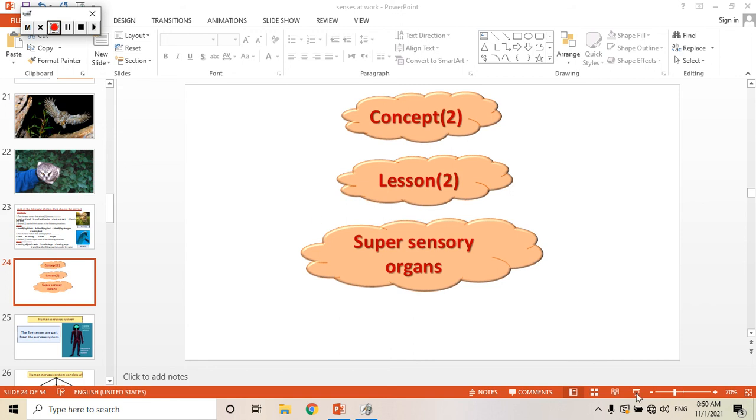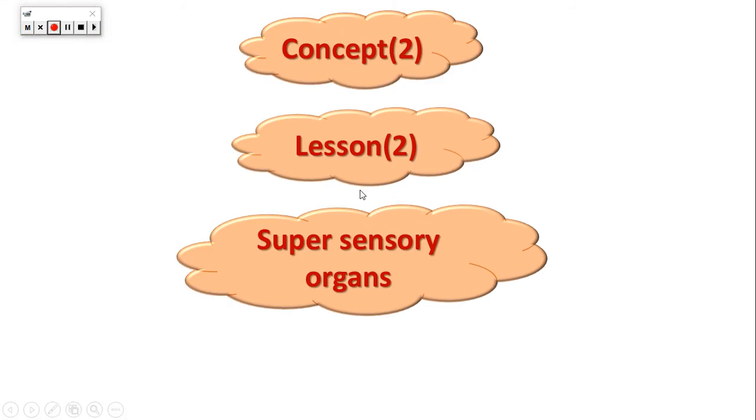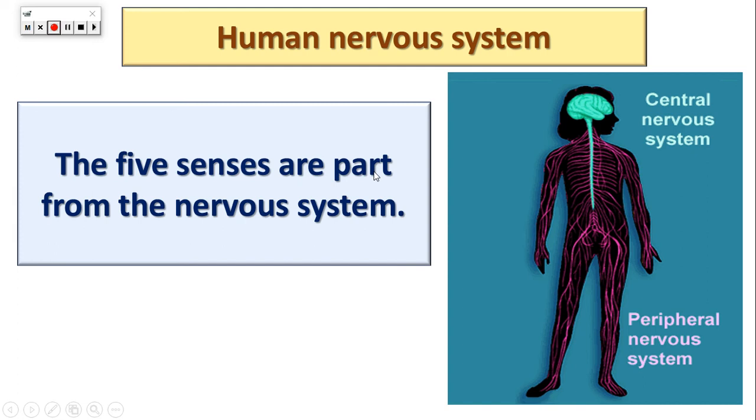Welcome Primary 4. Today we will finish lesson 2, concept 2, which is talking about sensory organs. In the first part we took the nocturnal animals and we took 3 examples, which are snake, bat and owl. Today we will take the human nervous system.